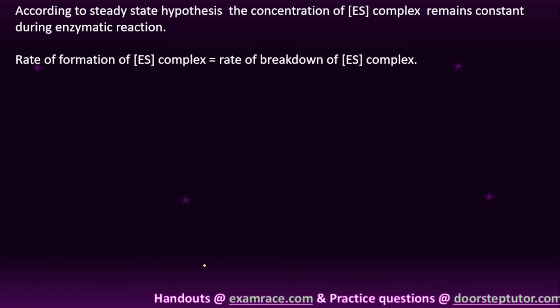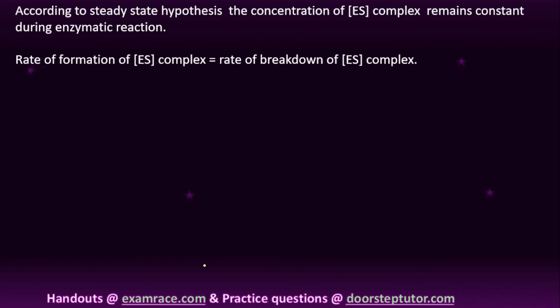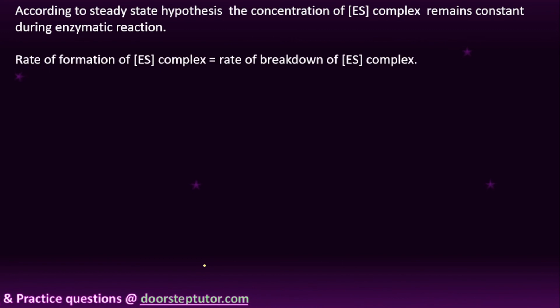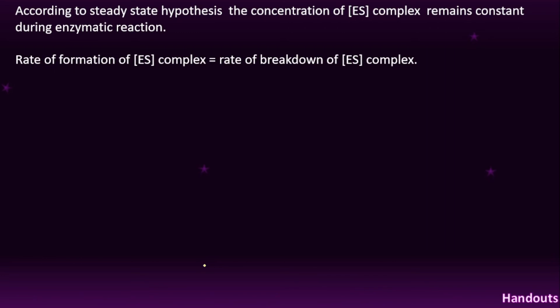So what is in this steady state hypothesis, student? Generally the rate of formation of the enzyme substrate complex is equal to the rate of breakdown of the ES complex.